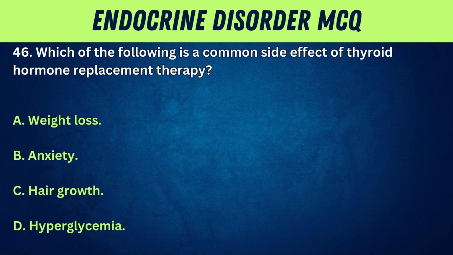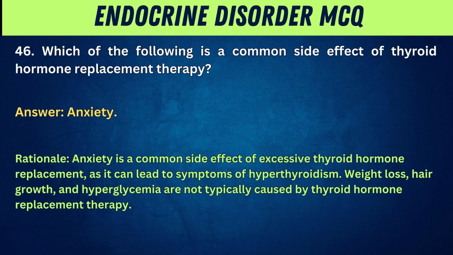46. Which of the following is a common side effect of thyroid hormone replacement therapy? A. Weight loss. B. Anxiety. C. Hair growth. D. Hyperglycemia. Answer: anxiety. Rationale: anxiety is a common side effect of excessive thyroid hormone replacement, as it can lead to symptoms of hyperthyroidism. Weight loss, hair growth, and hyperglycemia are not typically caused by thyroid hormone replacement therapy.